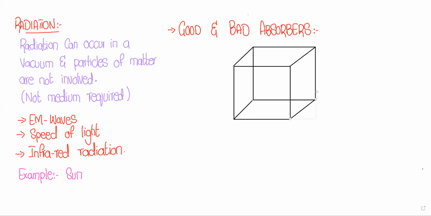If we are working with a cube, and let's suppose we have a tiny hole over it, that is for the radiation. So radiation is going to be absorbed from the surroundings and it is going to be absorbed on the inner side.